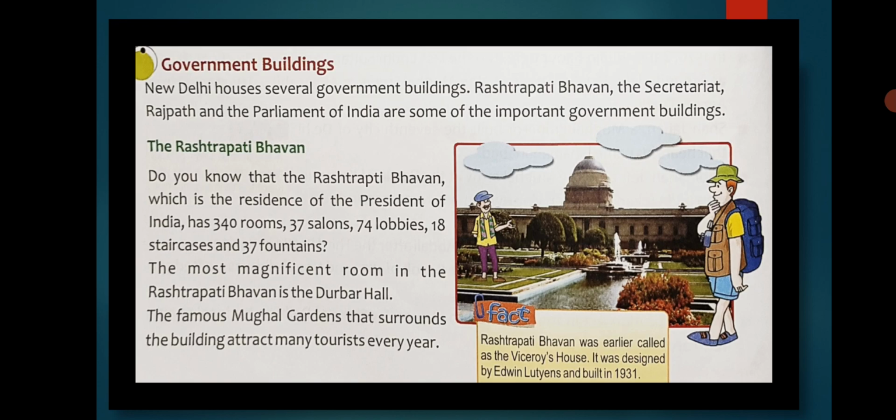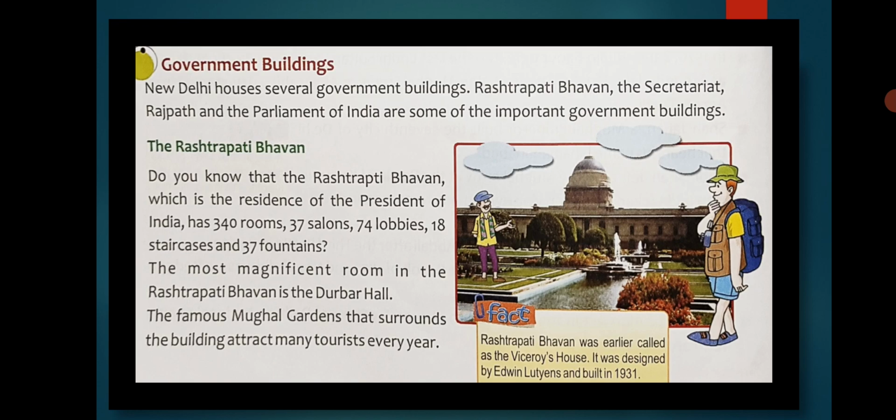This Darbar Hall is famous for meetings. The famous Mughal Gardens that surround the building attract many tourists every year. Tourists from all over India and all over the world come here to visit it. So this was about the Rashtrapati Bhavan. Students, you should underline all the yellow boxes. Clear? And as the Rashtrapati Bhavan was built by Edwin Lutyens, the modern city of Delhi was also designed by Edwin Lutyens and Herbert Baker.